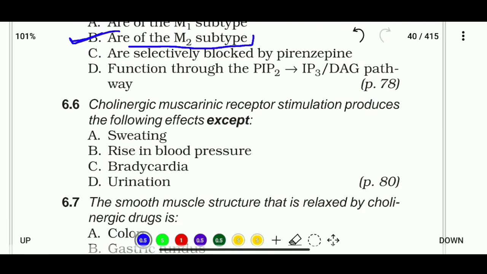Cholinergic muscarinic receptor stimulation produces all of the following effects except: sweating, rise in blood pressure, bradycardia, or urination. So the correct answer is that cholinergic muscarinic receptor stimulation produces all of these effects except rise in blood pressure.